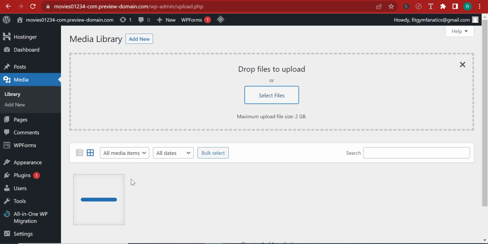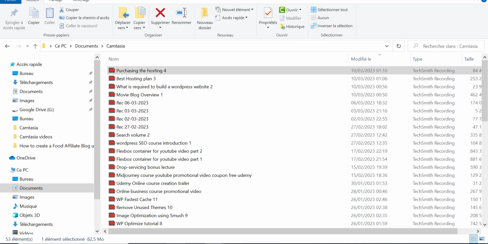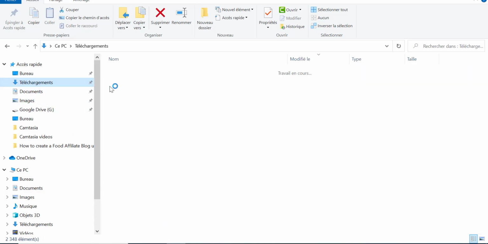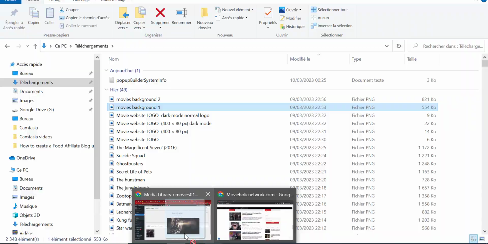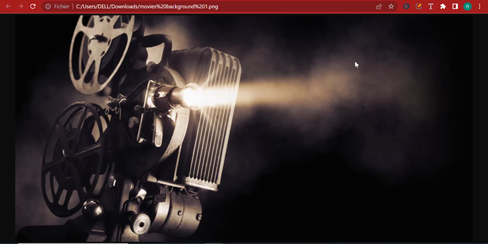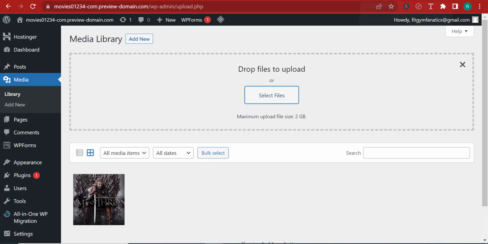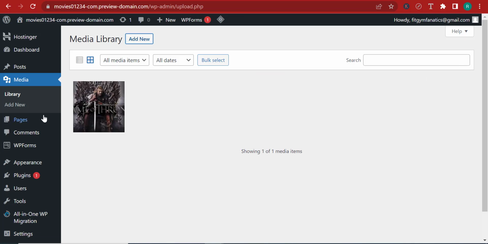Now, let's say, for example, you want to add a video. You can also add a video by using the same process. You can click Select Files, either upload it from your computer or drag and drop it, basically. So here, if I go to my downloads, let me take, for instance, this particular image, and let me just drag and drop it like this. Right, so it was dragged and dropped, but I don't know why it wasn't added. But anyways, that's the process of how you do it. So I'm going to close this down.